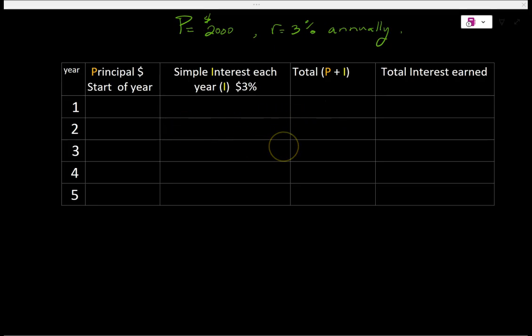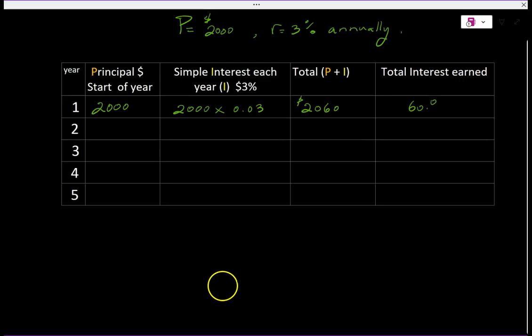Okay, and then we go from there. All right, so let's just fill in the table and then come back. Now make sure that when you're doing the simple interest calculation, it's the 2,000 times, and then you have to change the percentage to decimal, and then you multiply. So this would be 3% of 2,000, which is $60, and then the total amount will be $2,060 because we are adding the $60. Okay, that's the total amount.